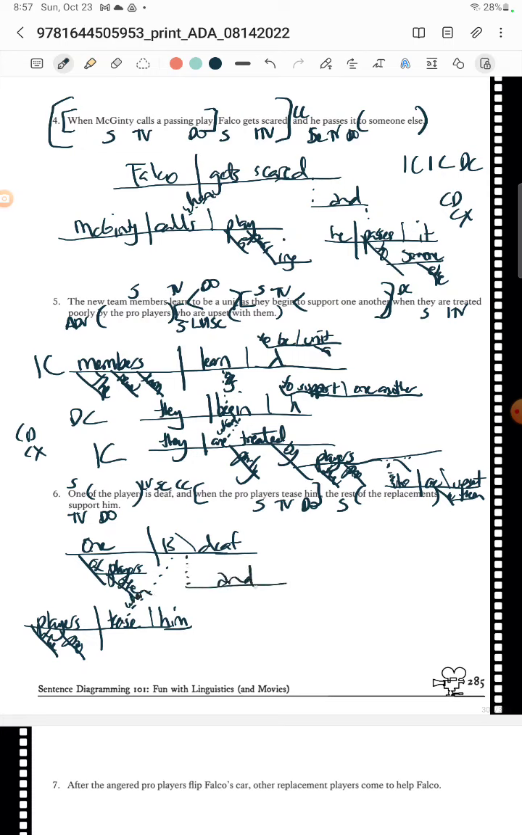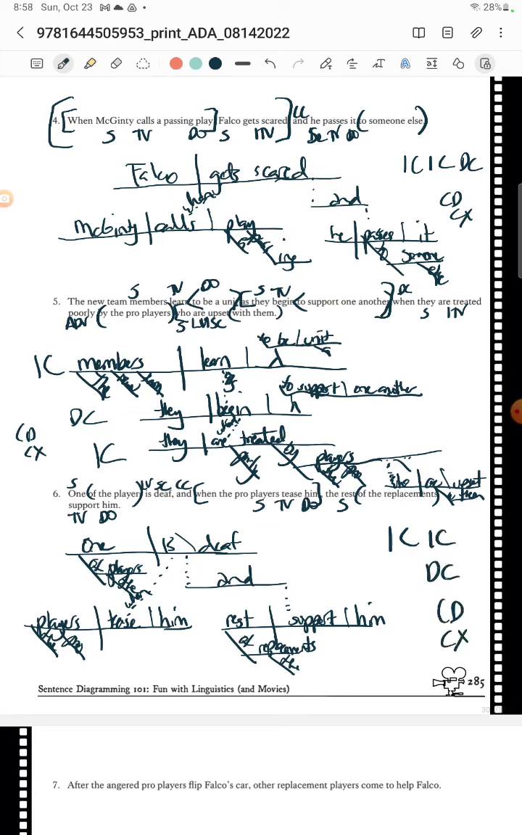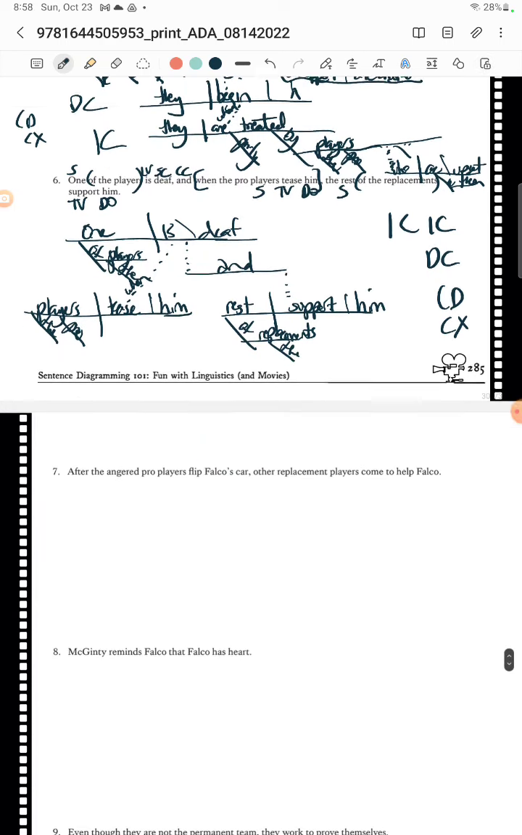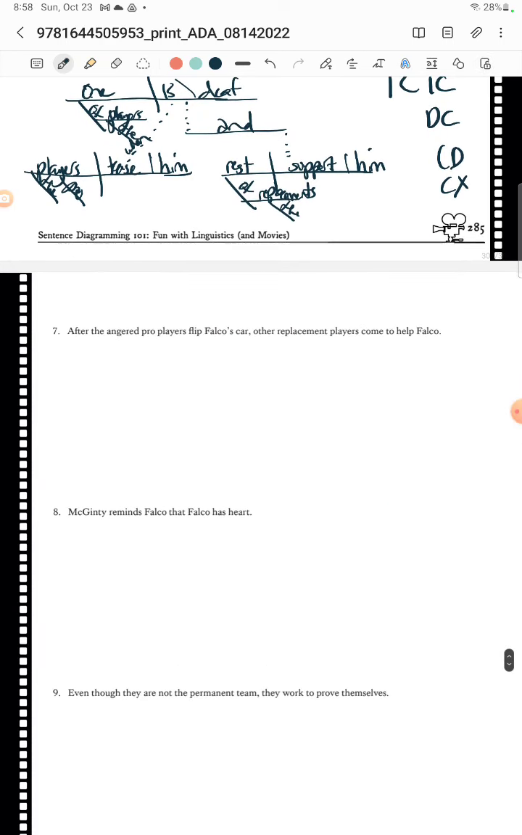And then we have an "and," right? Then we know the rest of the replacements, and they support him. So in this one, I've got two independents with a dependent. Ooh, another compound complex. I sense a theme. All right.